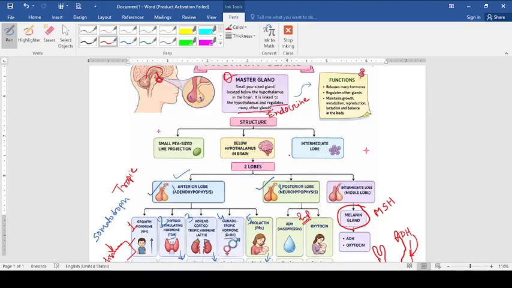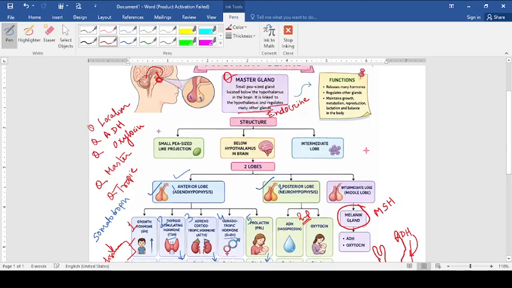First, it could be asked from you, what is the location of the pituitary? So one question could be on the location of the pituitary. Second, the hormone ADH is very important. Second is oxytocin is very important. Then abnormalities like gigantism and dwarfism could be asked from you. Then why this gland is called the master gland? This question is coming for reasoning. Why is it called a tropic hormone? So these are some of the board questions that will be asked in the board examination.